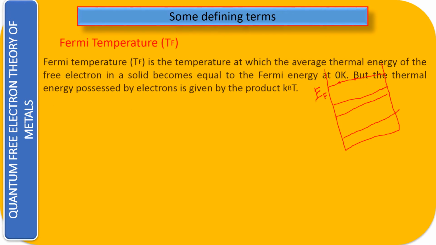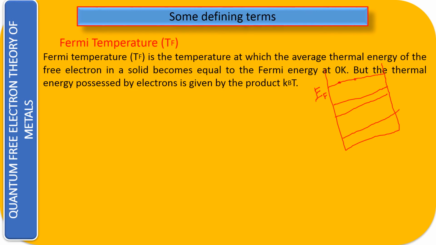So let us look into what we say. The Fermi temperature, represented as TF, is the temperature at which the average thermal energy of the free electrons in the solid becomes equal to the Fermi energy at 0 Kelvin. Actually, the Fermi energy that we have taken is defined only at 0 Kelvin; otherwise the Fermi level varies. The thermal energy possessed by the electrons is given by E equal to Kb into T, where Kb is the Boltzmann constant. Now this temperature T has become equal to TF.